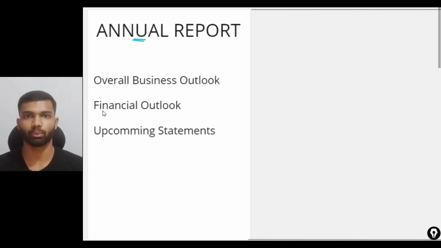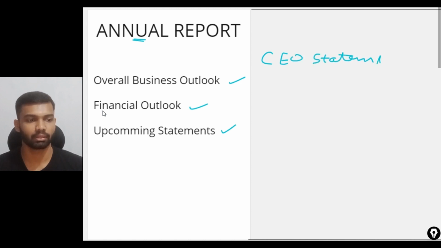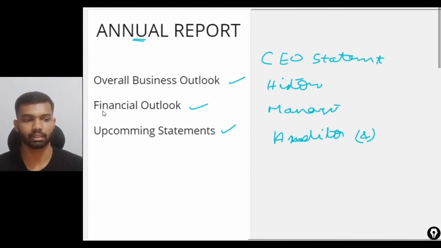In that 1 year annual report, what can we expect? We can expect the overall business outlook, the financial outlook and the upcoming statements. That is what the company is going to do in the future. I'm saying the overall business outlook because there will be a CEO statement and there will be a history of the company and there will be a management statement, the auditor's seal and signature, and the board member statement.